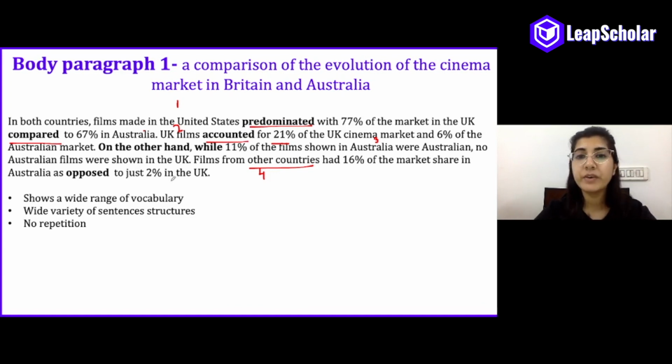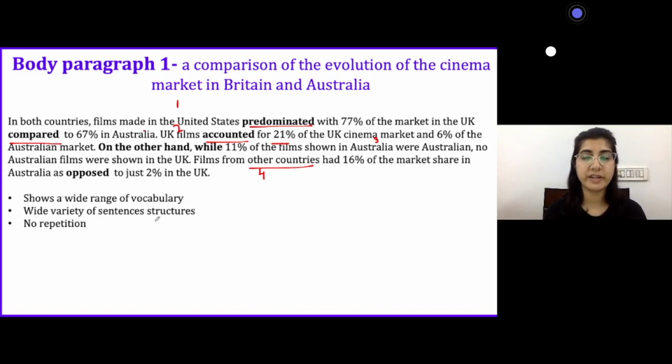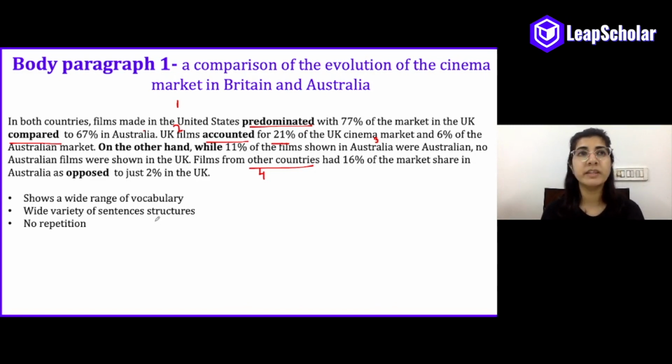So we've used different verbs to talk about the same data. Again, there's a wide variety of sentence structures, so there's no repetition of sentence structures. Instead of simply presenting data in the following manner, wherein we state the US films accounted for this much percentage, and then UK films accounted for this much percentage, and Australian films accounted for this much.